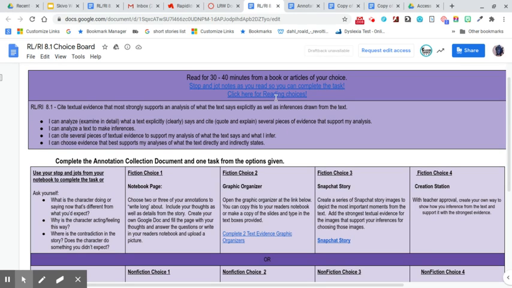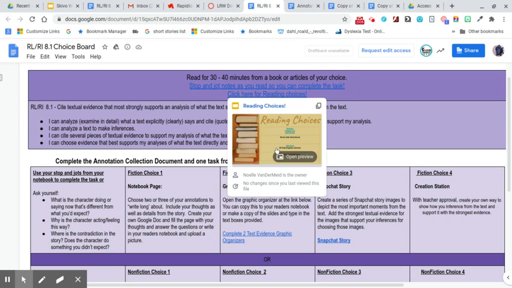The other thing is, this says click here for reading choices. This is just a place where you can go to find something to read. So if you've already got your book, you don't need this, but there are places on here to read news articles. There are places here to check out books, use your wow card. You don't need to make a copy of that.